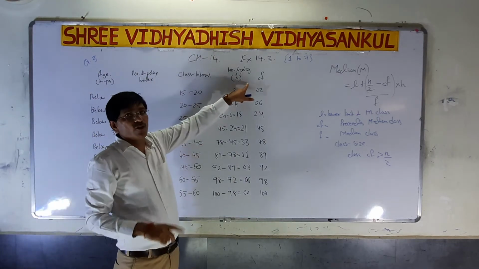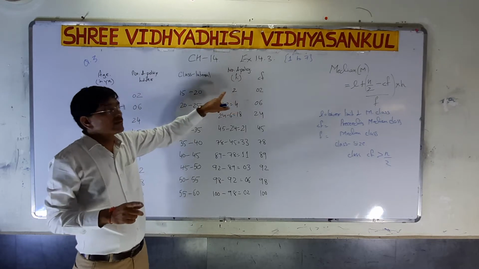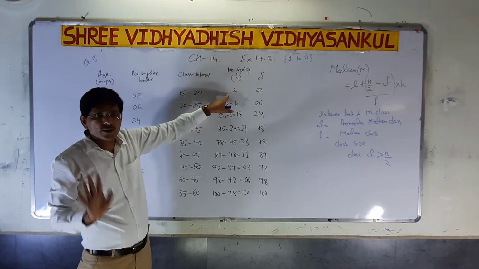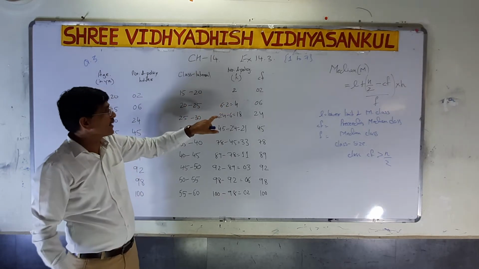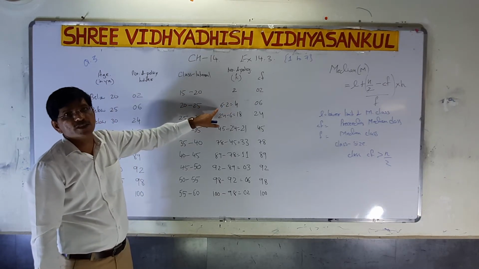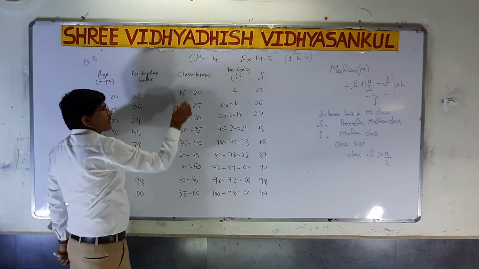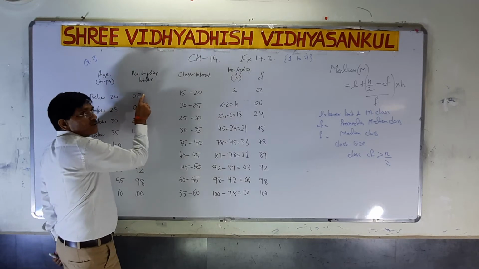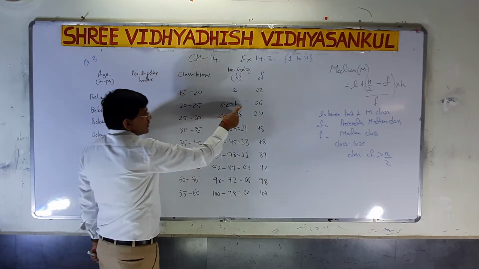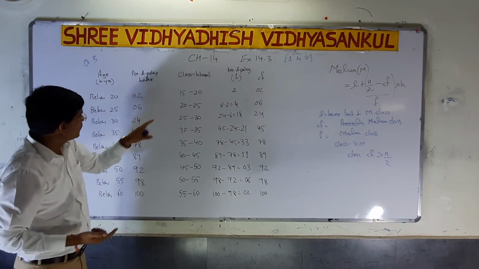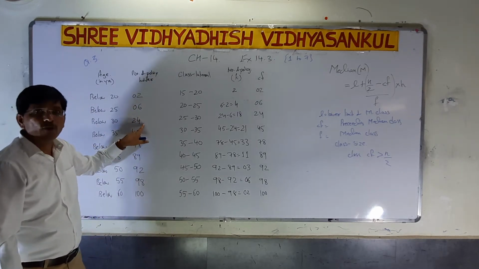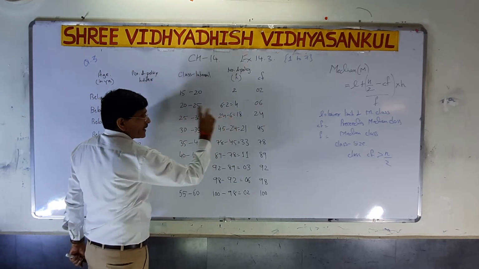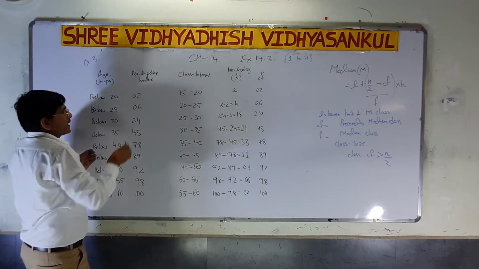So the frequency of the first class interval, 15 to 20, is 2 as it is. Now how can we find the second? That is why I am writing subtraction of each. For the second class interval, 20 to 25, the frequency is 6 minus 2, that is 4. Next, 24 minus 6. Always 24 minus 6.